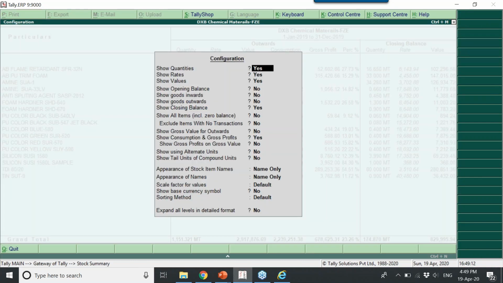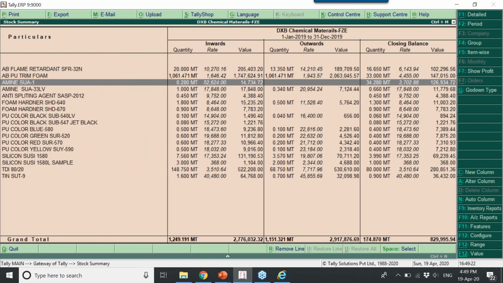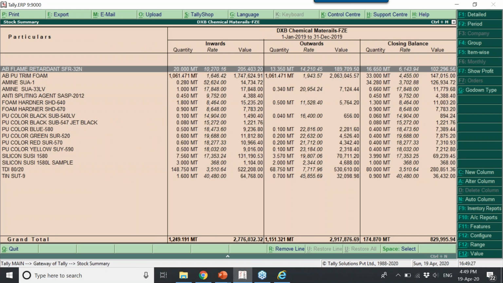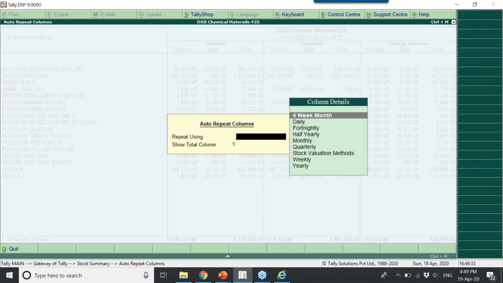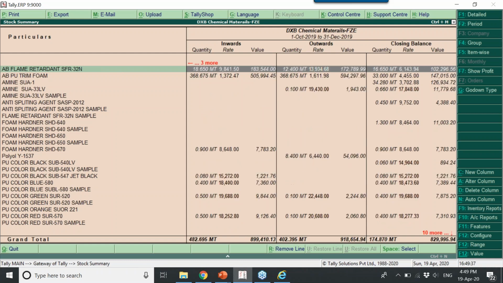If you press F12, enable inward, outward, which is nothing but the purchase. The first part is purchase, the second box is sales, and the last one is closing. This also you can view in a different period. When you click on Alt N, if you want to view quarterly, you can view.